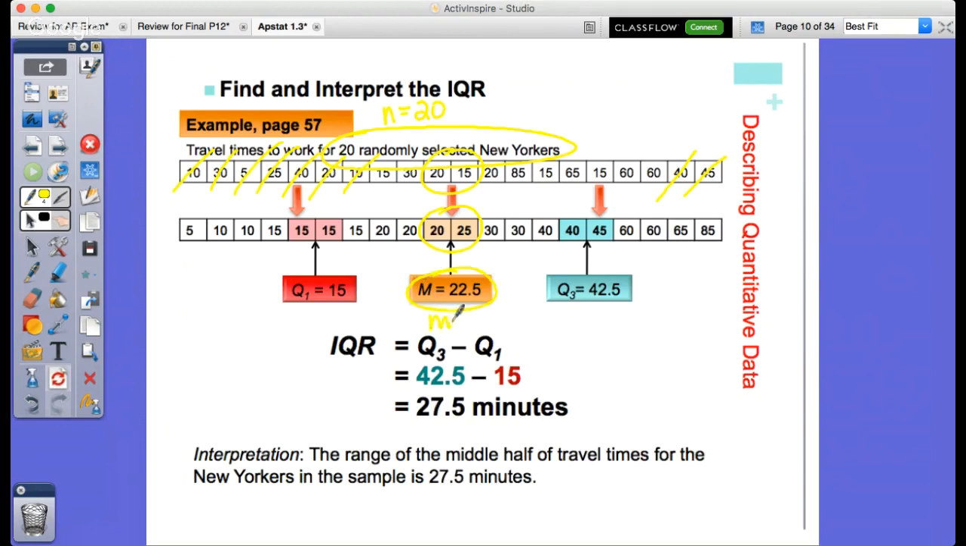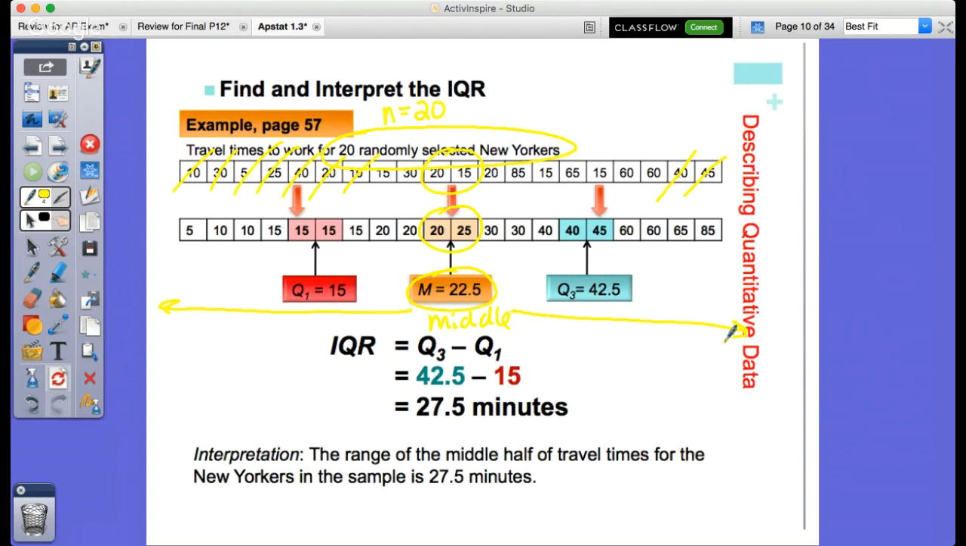And again, this would be our middle piece of data. Okay, so our middle data right there. What this means is that 50% of the data is to the left of 22.5, while 50% of the data is to the right of 22.5.